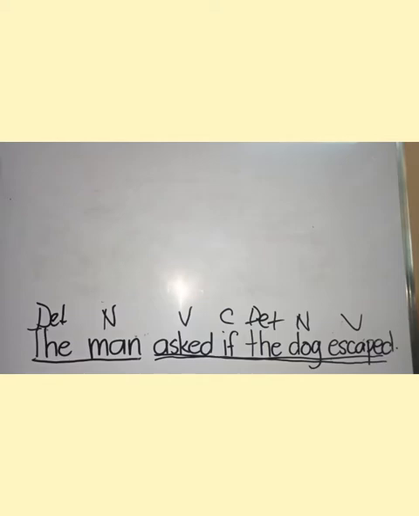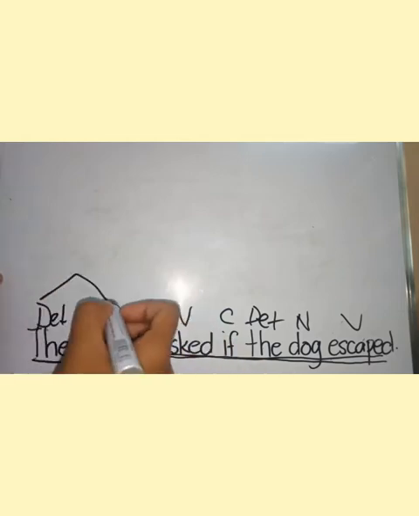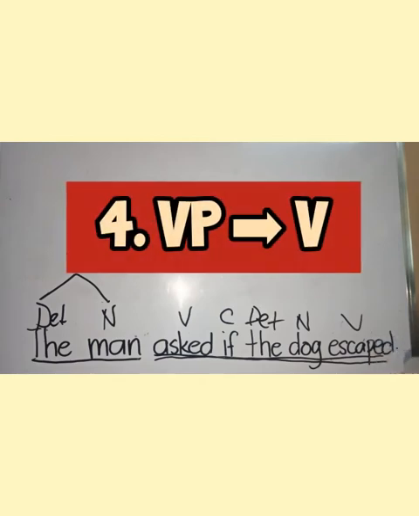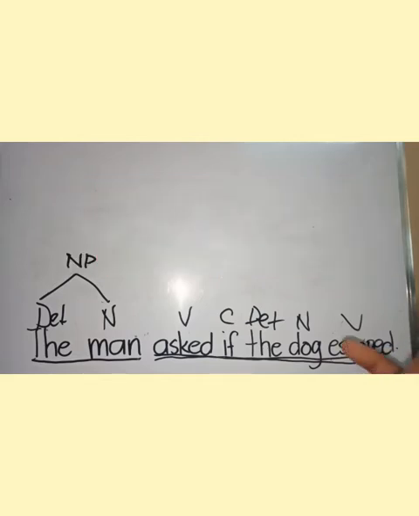So now let us deal with the sentence in the phrase level. So a determiner plus a noun. Let's start from the leftmost part. A determiner and a noun creates a noun phrase, right? Now let's move to the rightmost side. So this is following rule number 4, which says that a verb phrase can only have a verb. That's a verb phrase, or one verb can suffice as a verb phrase. That's rule number 4.